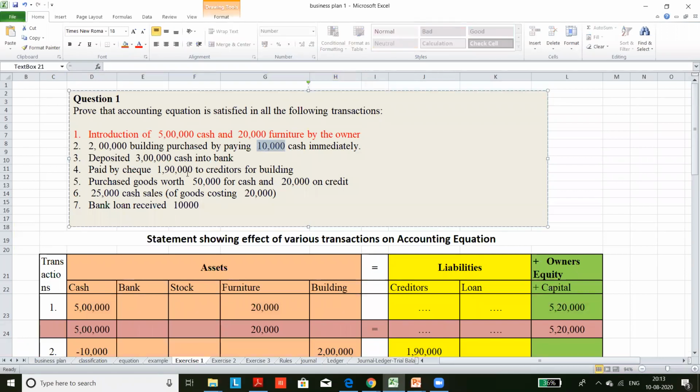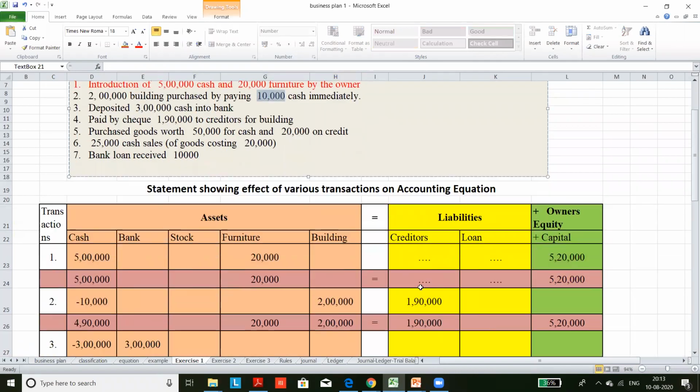So what happened to the rest? 1,90,000 is credit, owed to creditors. That is a liability to the outsiders. They are known as creditors. So your liability will be increased by 1,90,000. Your asset building will be increased by 2 lakh, but cash balance will be reduced by 10,000. So the equation proves that left side is equal to right side.